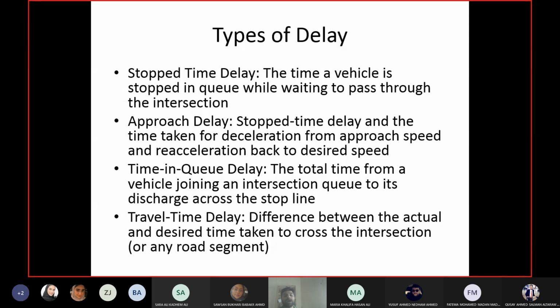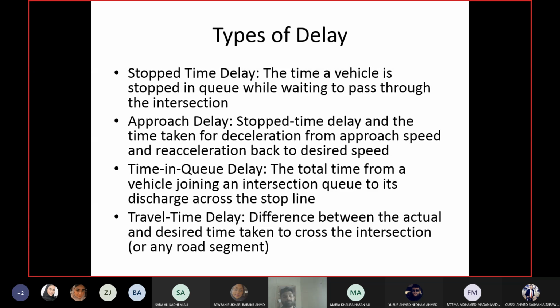So approach delay is normally higher than time in queue delay. Once you leave the queue and cross the stop line, you are accelerating. So acceleration is part of approach delay, but it is not part of time in queue delay. Okay. Then we have travel time delay.